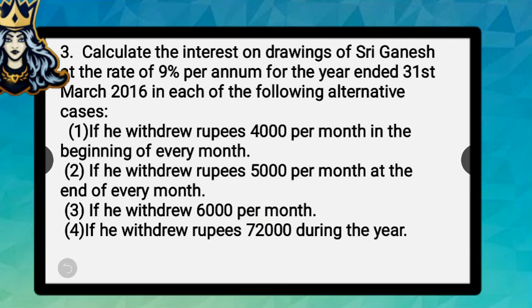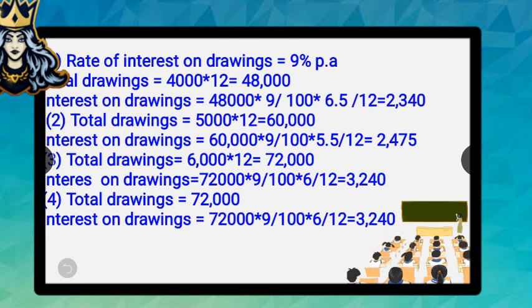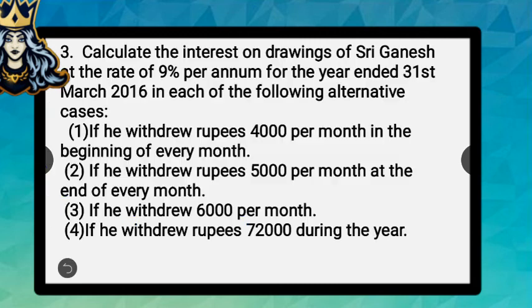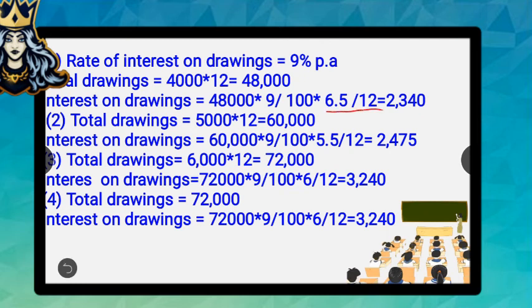In the question it is given that he has withdrawn rupees 4,000 per month. So his total drawings will be 48,000. And he has withdrawn in the beginning of every month, so the average period will be 6.5 months. So interest on drawings is calculated like this: 48,000, which is his total drawings during the year, into the rate, which is 9%, into the average period. After calculations, we will be getting the answer as 2,350 rupees.